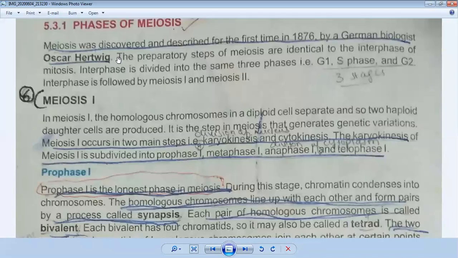So the preparatory steps of meiosis are identical to the interphase of mitosis. Interphase is divided into the same three phases: G1, S phase, and G2 phase.